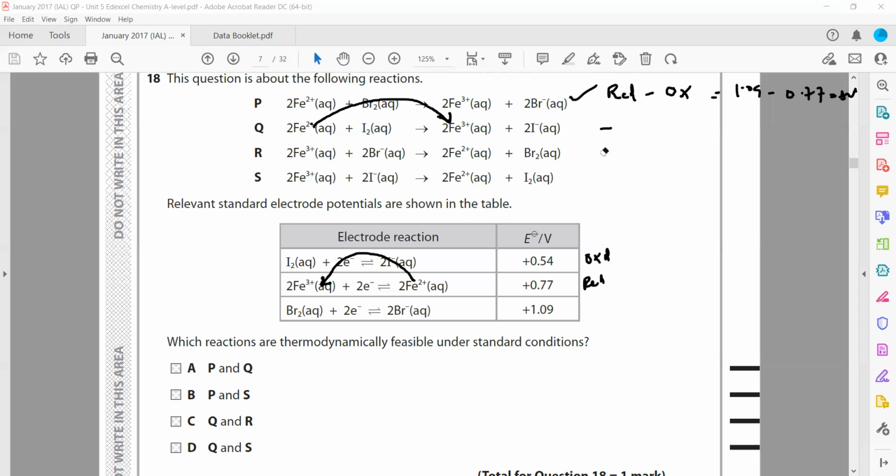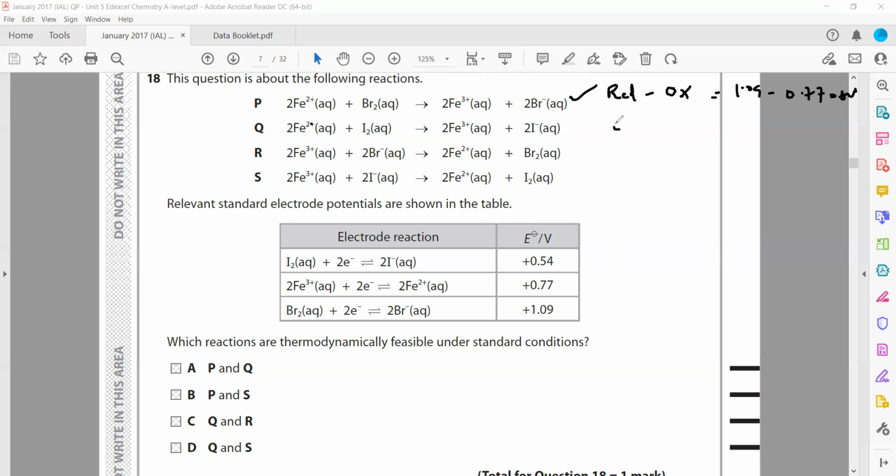Even I can work it out with the iodine molecule. If I use the equation, how do we identify if the iodine molecule is converting to iodide? It is a gain of electrons, so this is a reduction.